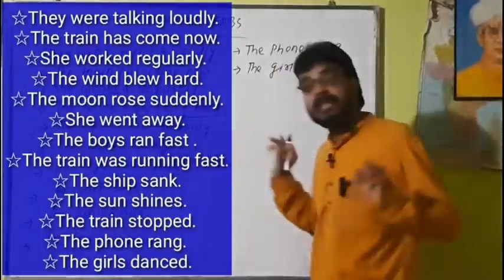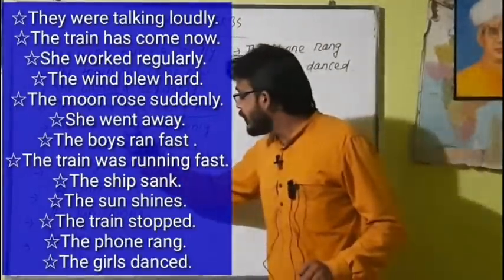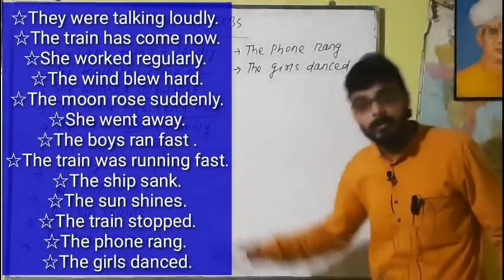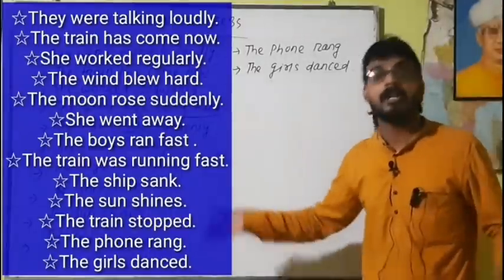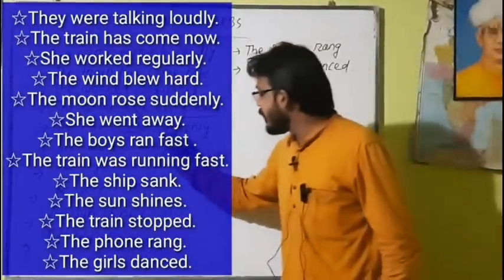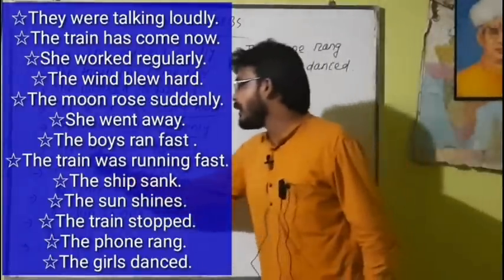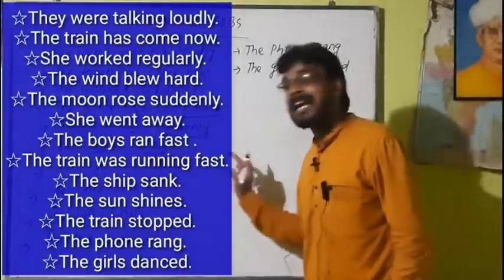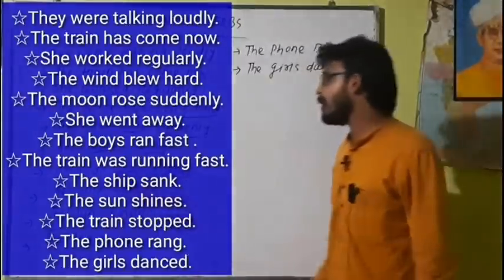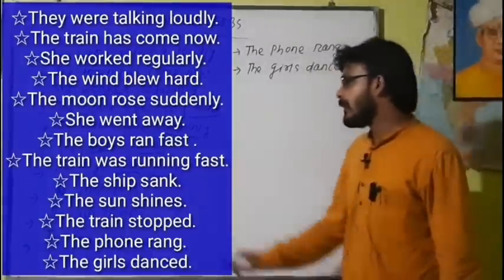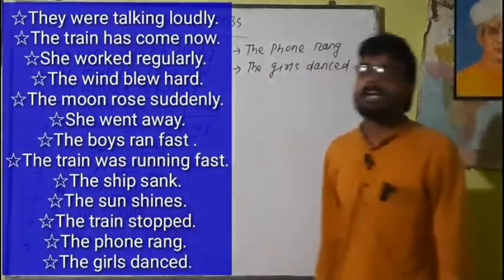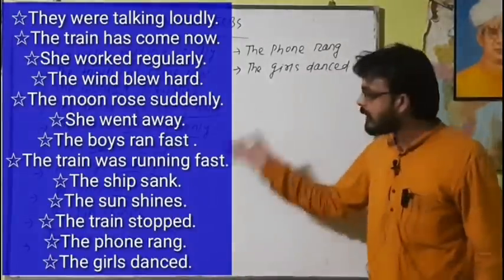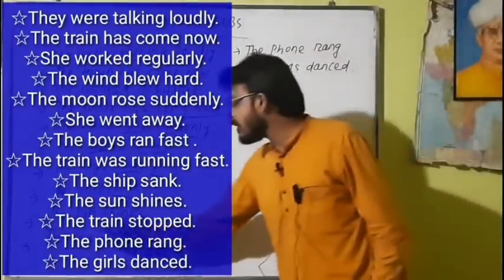The moon rose suddenly. Here rose is an intransitive verb. We also call it a verb of action. We are discussing verbs of action, or dynamic verbs, that come under intransitive verbs. Suddenly is an adverb. She went away, went is an intransitive verb and away is an adverb. The boys ran fast. Ran is an intransitive verb and fast is an adverb. The ship sank. Here sank is which type of verb? A dynamic verb or verb of action, that is intransitive.